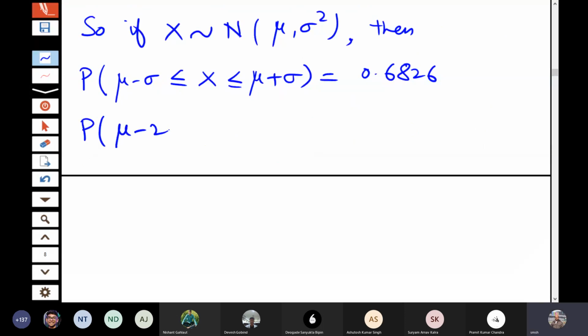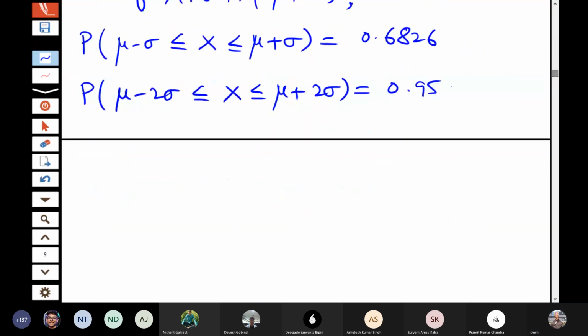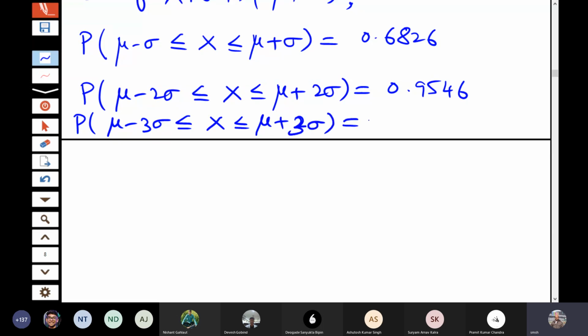Probability of mu minus 2 sigma less than or equal to X less than or equal to mu plus 2 sigma is 0.9546. And probability of mu minus 3 sigma less than or equal to X less than or equal to mu plus 3 sigma is equal to 0.9974. That means almost 99.74% of the observations lie within 3 sigma limits.